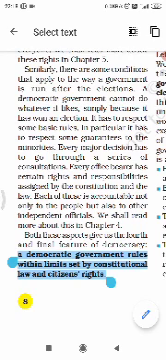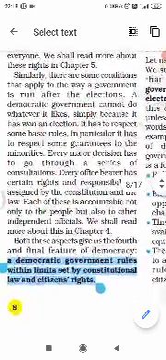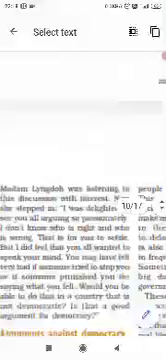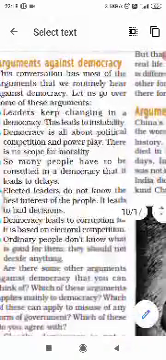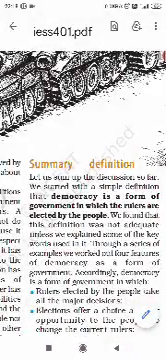constitution. What does it mean? That they are to work within their limits. Means they cannot misuse their power. They are to work within the limits of their powers, because some kind of checks are there on their powers.